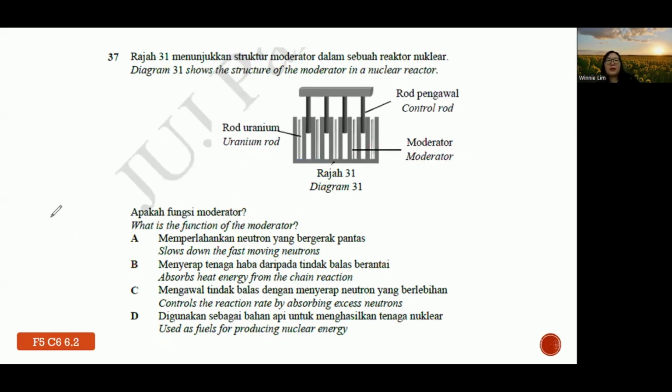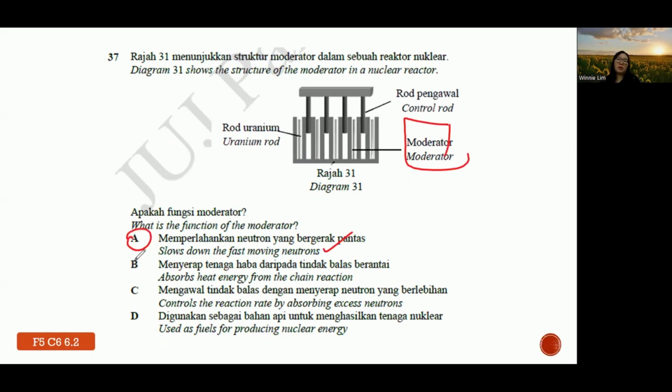37. Diagram 31 shows the structure of the moderator in a nuclear reactor. What is the function of the moderator? So for information, they want the function of the moderator. The moderator is used to slow down the fast-moving neutron. Slow down. So that's why the answer is A.